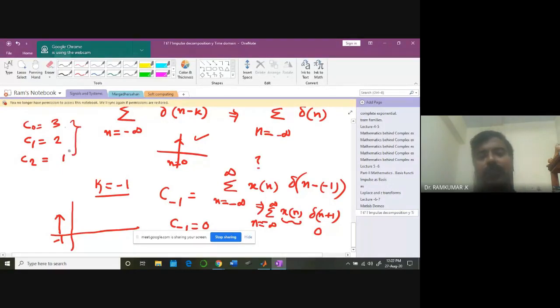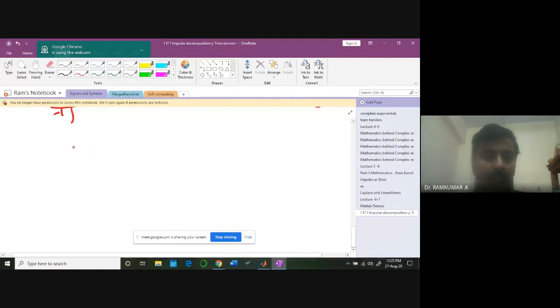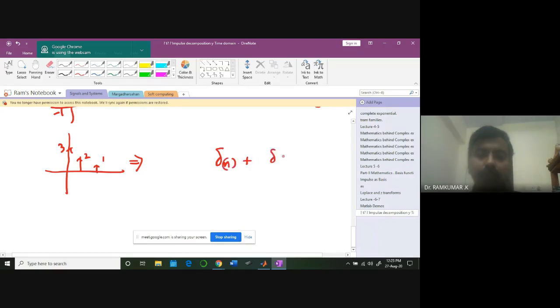That's the linear combination. So if you look at the final waveform, what do you get? Are you getting the point clearly, everybody? So finally, my signal 3, 2, 1 will be represented as all my coefficients being 0 except for these three coefficients. What are they? 3, 2, 1. They are the coefficients C of 0, C of 1, C of 2. You understand this combination clearly?